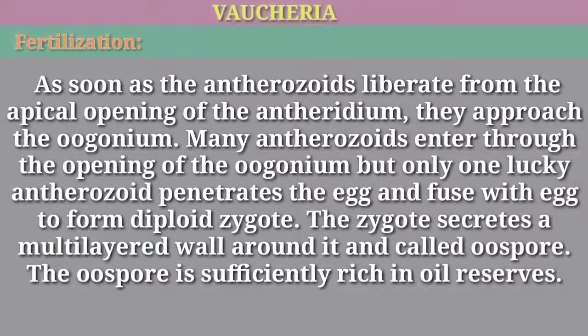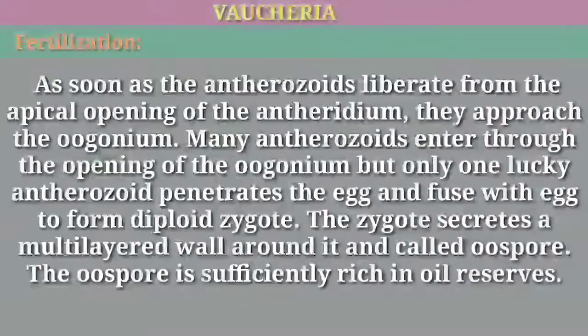Fertilization. As soon as the antherozoids are liberated from the apical opening of the antheridium, they approach the oogonium. Many antherozoids enter through the opening of the oogonium, but only one lucky antherozoid penetrates the egg and fuses with the egg to form a diploid zygote. The zygote secretes a multi-layered wall around it and is called oospore. The oospore is sufficiently rich in oil reserves.